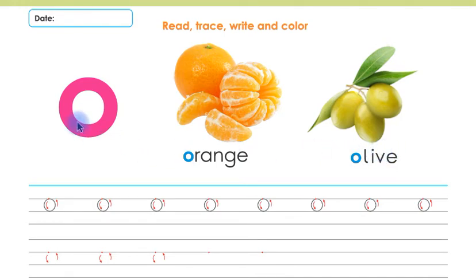Look at this children, this is letter O in small shape and the sound of letter O is O. Listen again children, this is letter O in small shape and the sound of letter O is O. Now say with me, O, orange, O, olive, O, orange, O, olive. This is letter O in small shape and the sound of letter O is O.